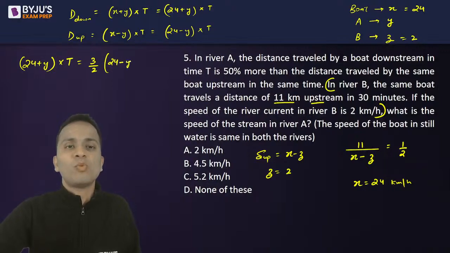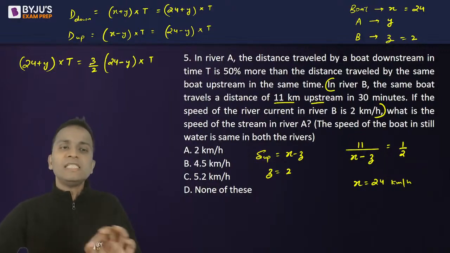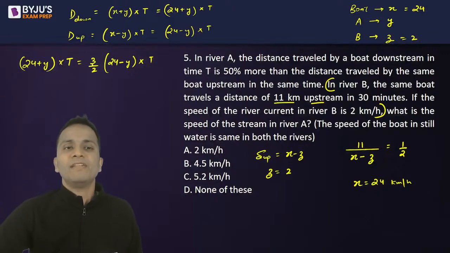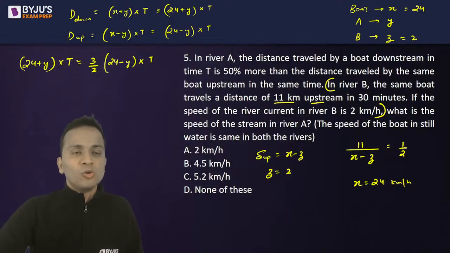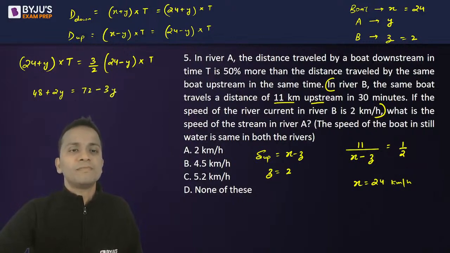So 24 minus y multiplied by t. So t and t cancel and I'll be able to get the value of y. Okay? So t and t get cancelled and then the cross multiplication will happen. So 2 into 24, that is 48, plus 2y is equal to 72 minus 3y. Okay, so 5y is equal to 72 minus 48, that is 24.